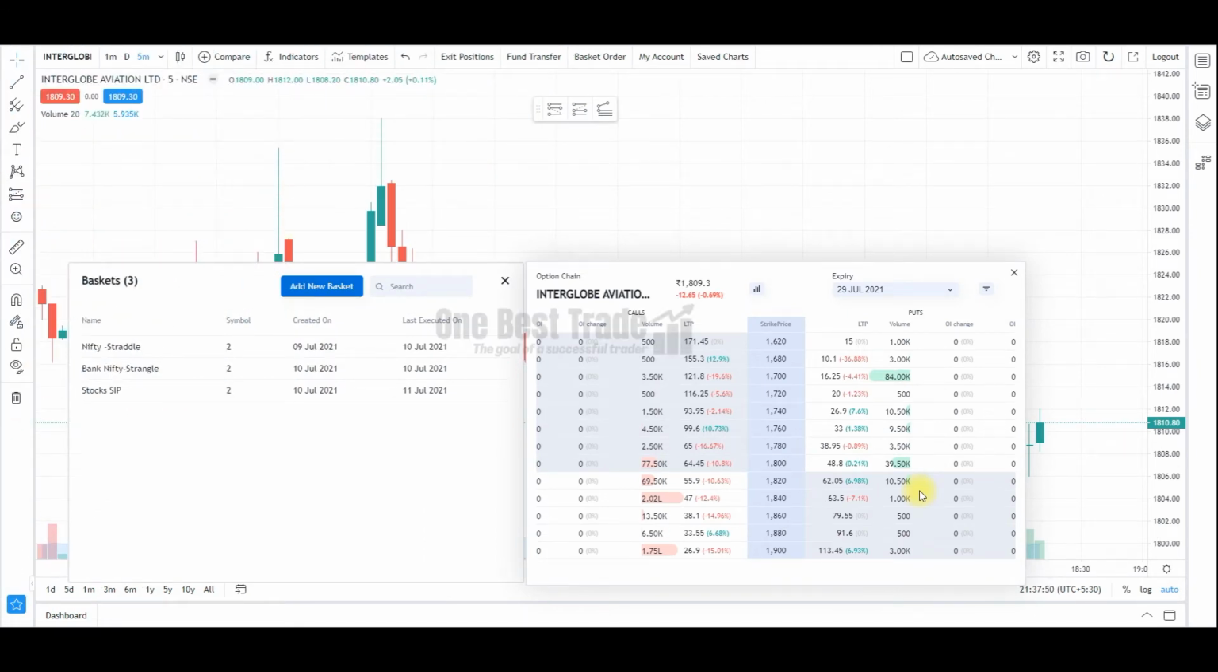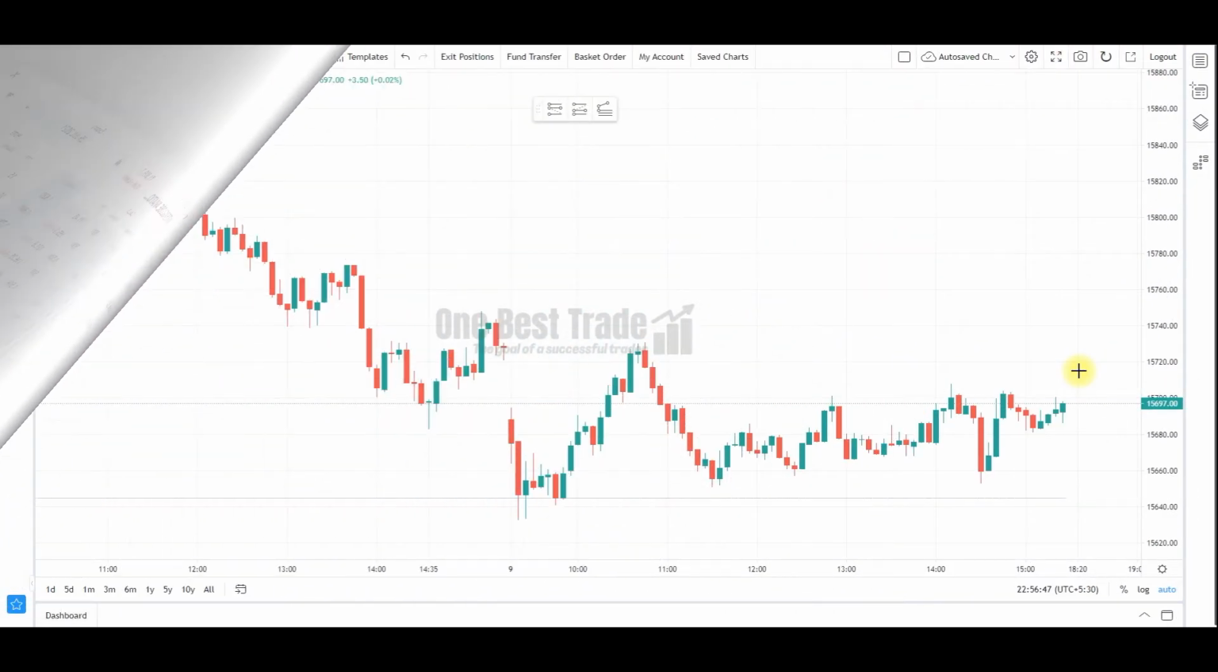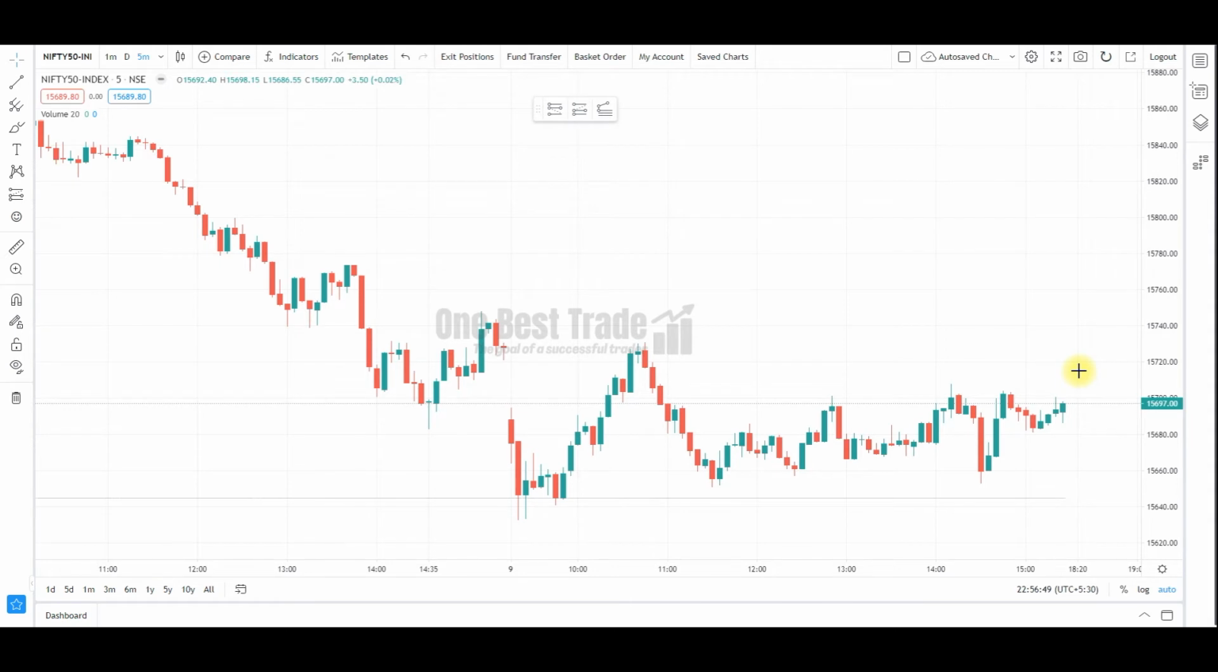In this video, I am going to discuss how to place basket orders in Fyers web. Very recently, Fyers web introduced this much sought after and much wanted feature, that is basket order. Using this basket order, you can execute multi-leg option strategies and place your stock SIP in Fyers web. Come, let's explore.